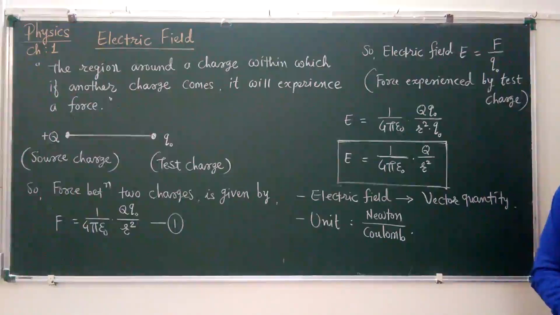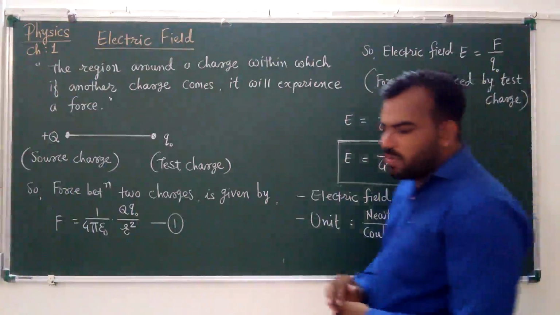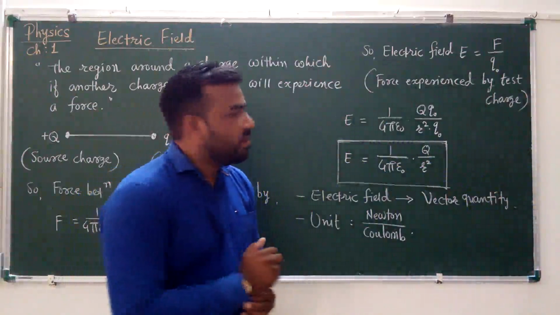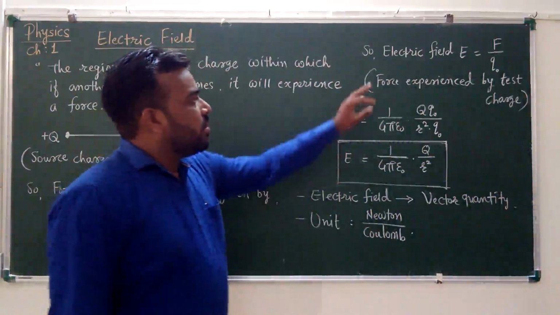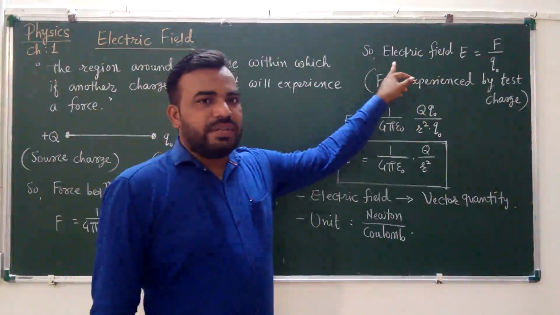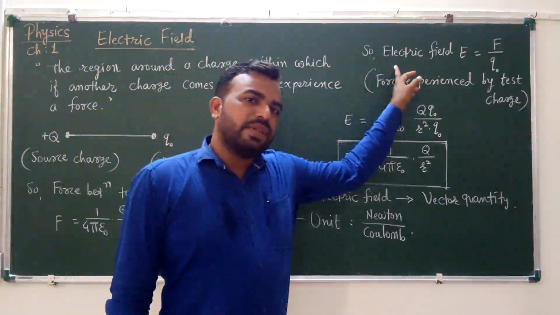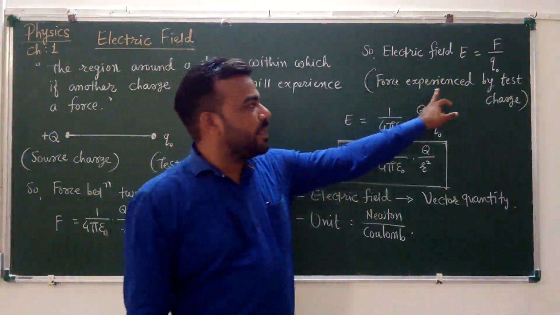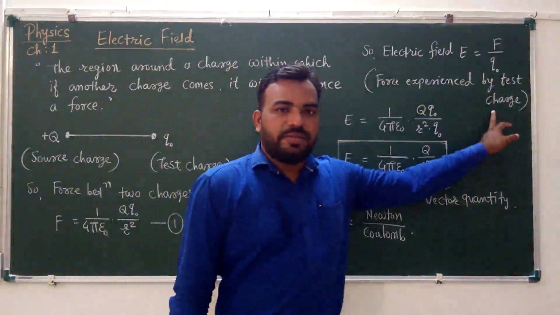Now here we are talking about electric field. So how to define electric field? Electric field is nothing but the force experienced by test charge.